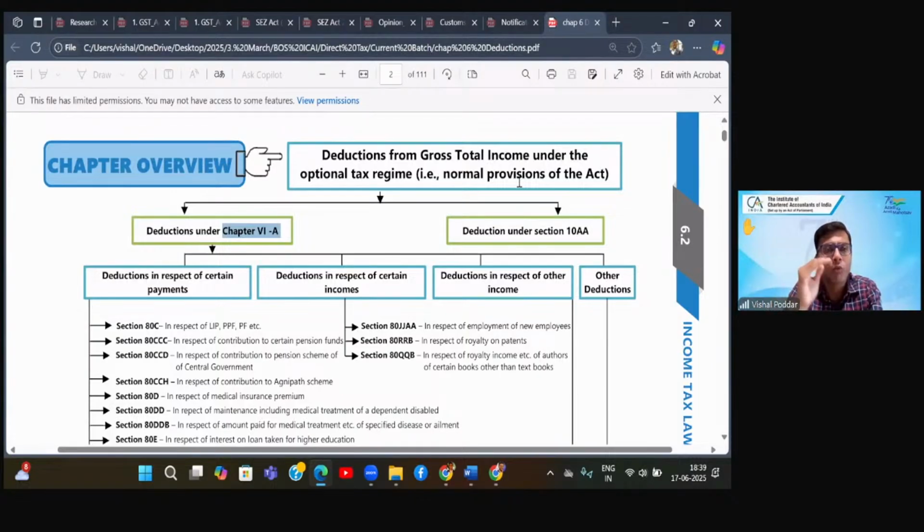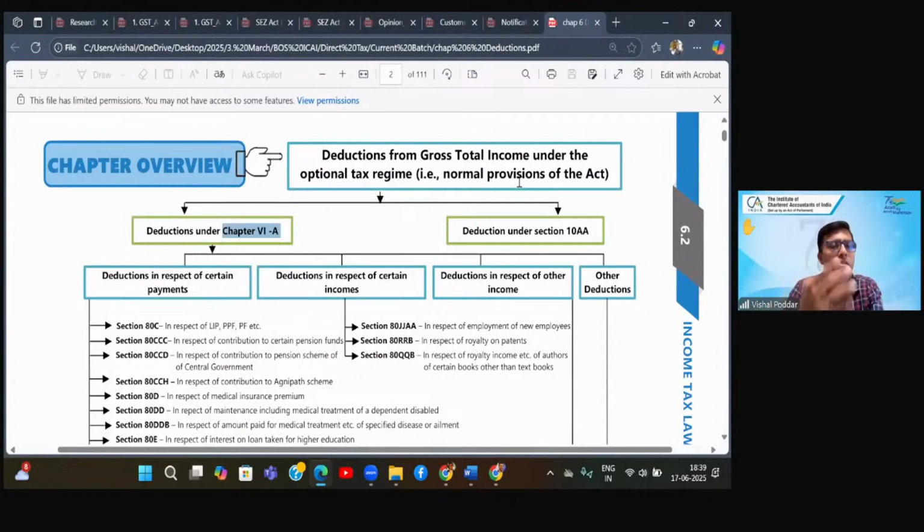So what we did was we introduced a parallel mechanism of computing tax where we removed all the deductions, exemptions, excepting very few. Only very few deductions and exemptions were retained, remaining all were removed. So you can just visualize today also when you are computing, you'll find that computing under the new scheme is much simpler because you don't have to do many of the workings because all are removed.